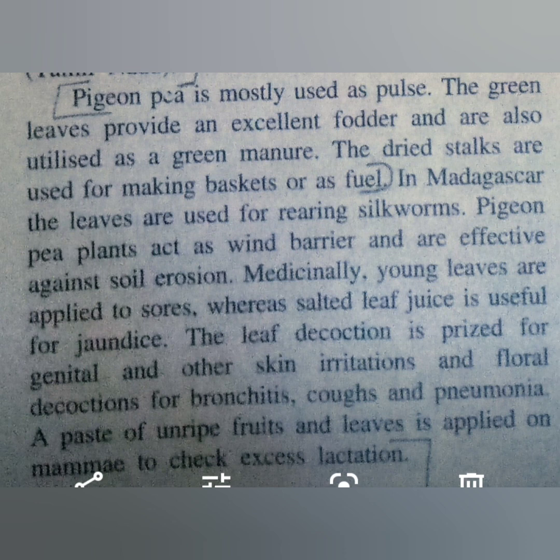So in order to check any excess lactation, the paste from the leaves or the unripe fruits of the pigeon pea plant is applied on the breast. So these are a few important medicinal uses or medicinal properties of the pigeon pea plant.